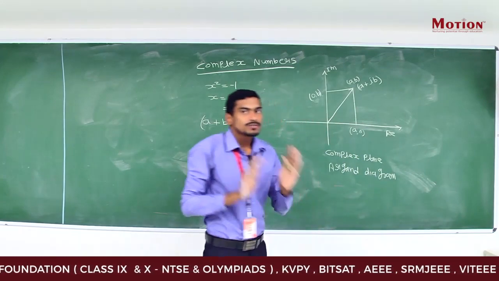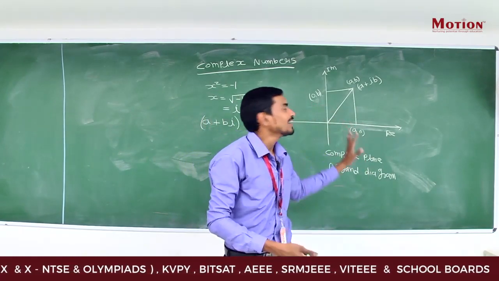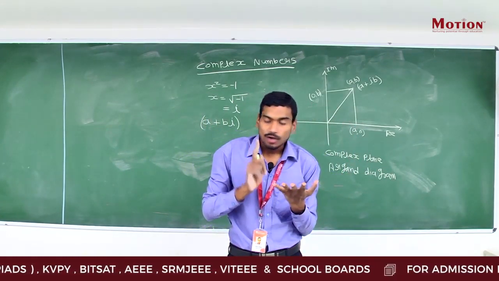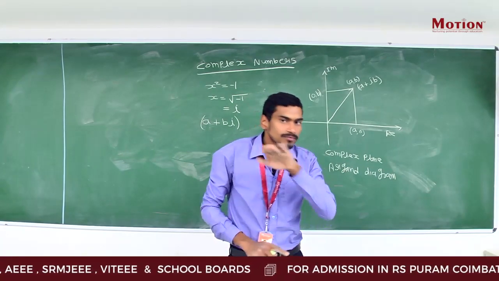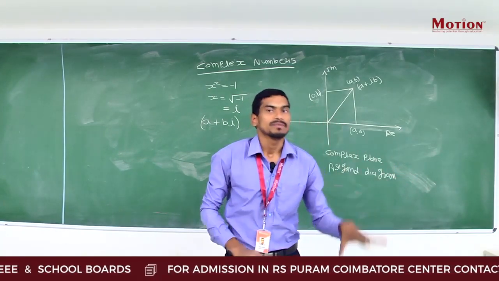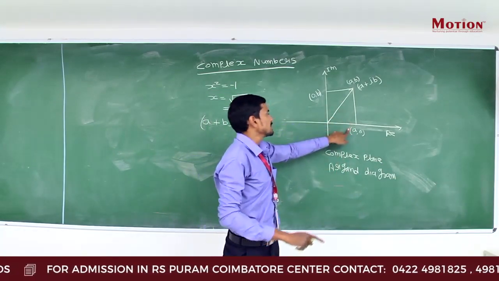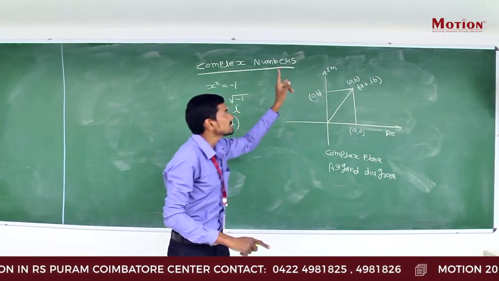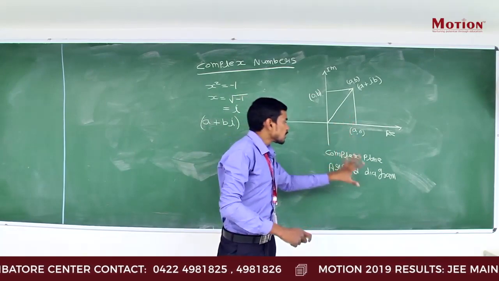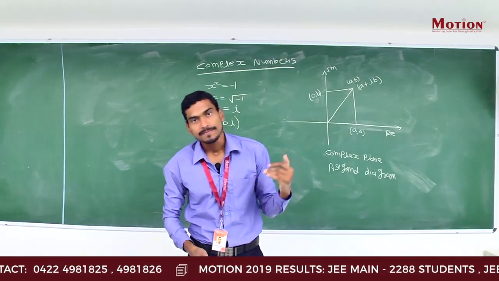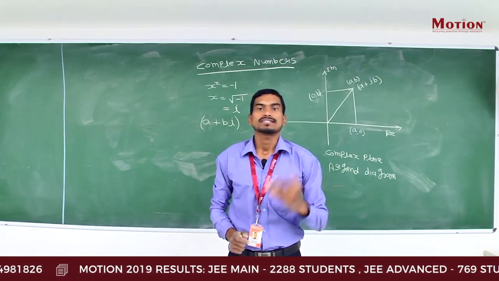Clear to all? So this point is clear that you can't represent complex numbers in one dimension. You need two dimensions. For that we are using two dimensions. One is the real axis, the other one is the imaginary axis. This is the complex plane. So this is the introduction of complex numbers.